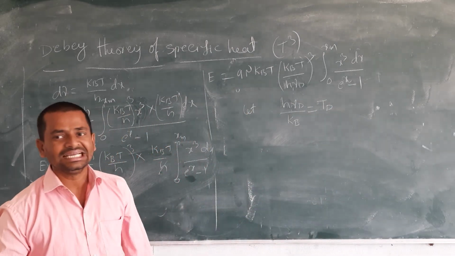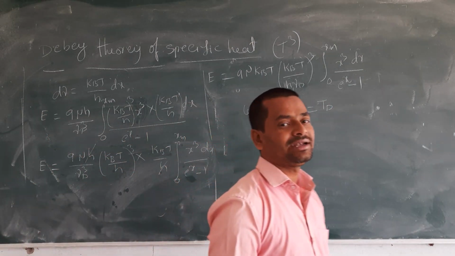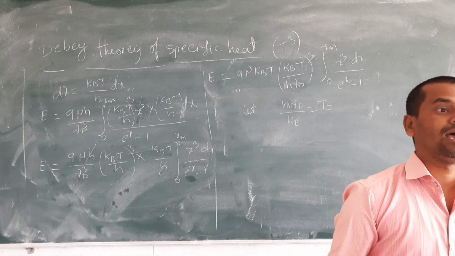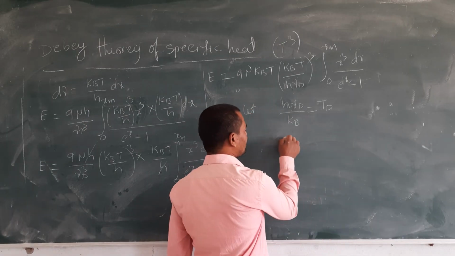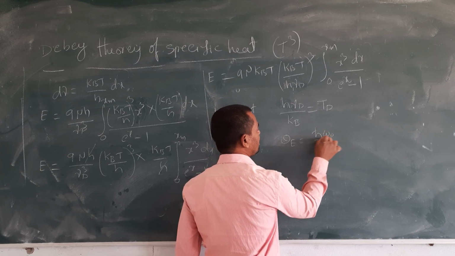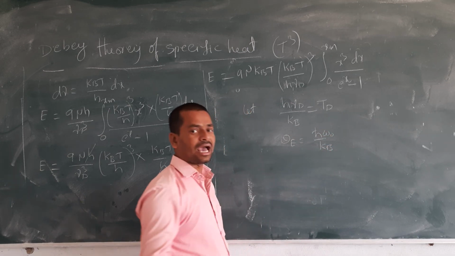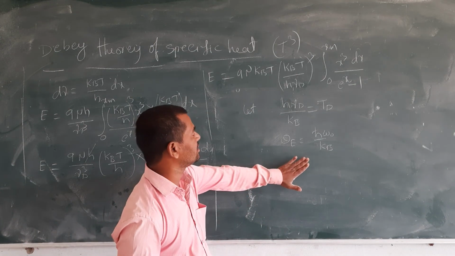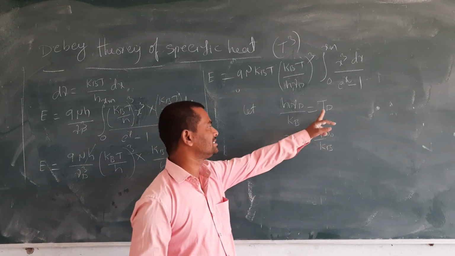What is TD? TD is called the Debye temperature, like the Einstein temperature. Einstein said that theta is equal to h cut omega naught by kB, which we took as the Einstein temperature. In the same manner, the Debye temperature is taken as TD.